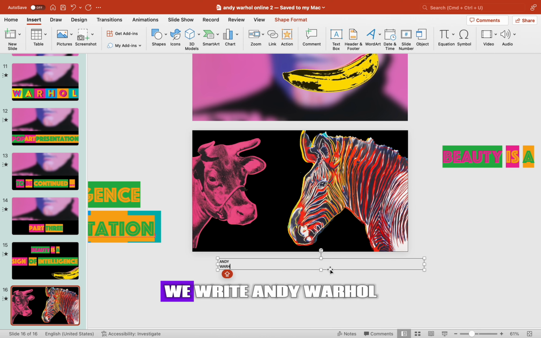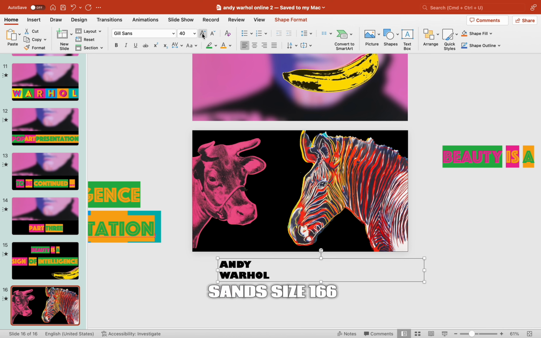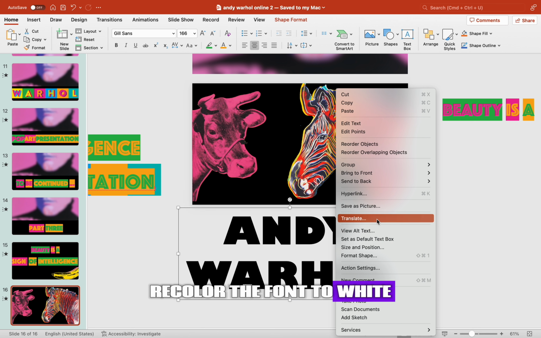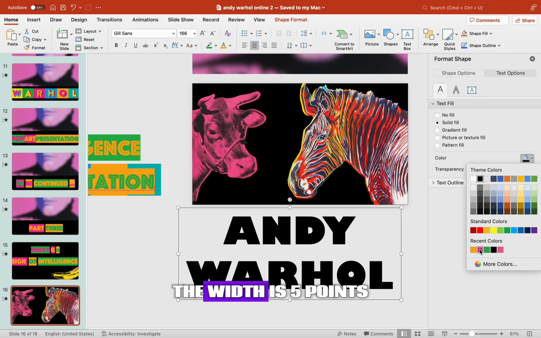In the text field we write Andy Warhol. The font is Gill Sans size 166. Recolor the font to white. The text outline is green, the width is 5 points.